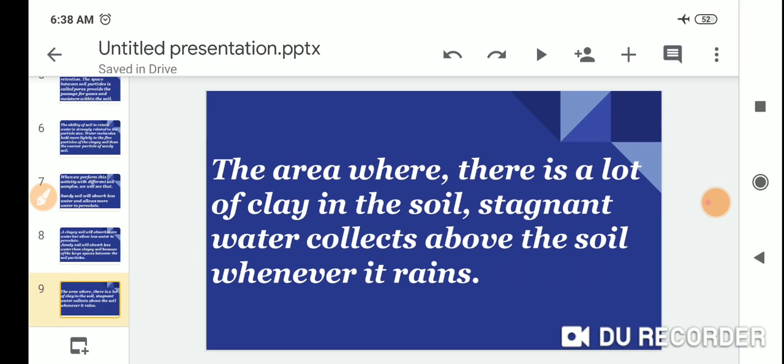In areas where there is a lot of clay in the soil, water collects above the soil whenever it rains.